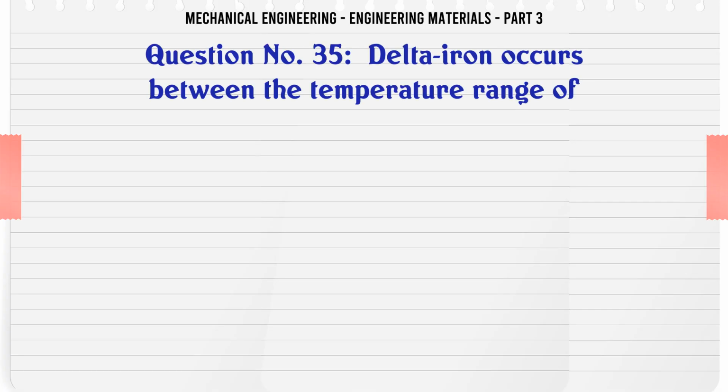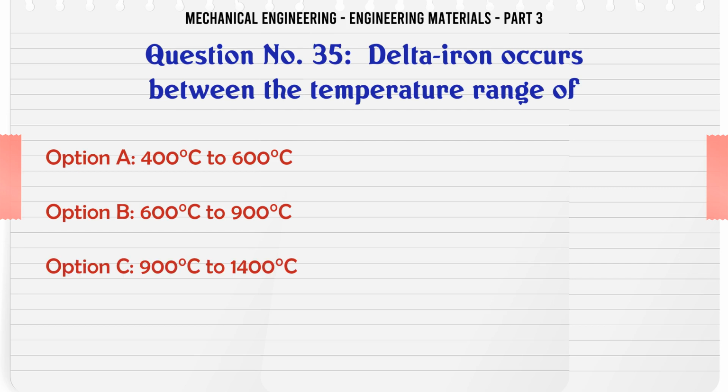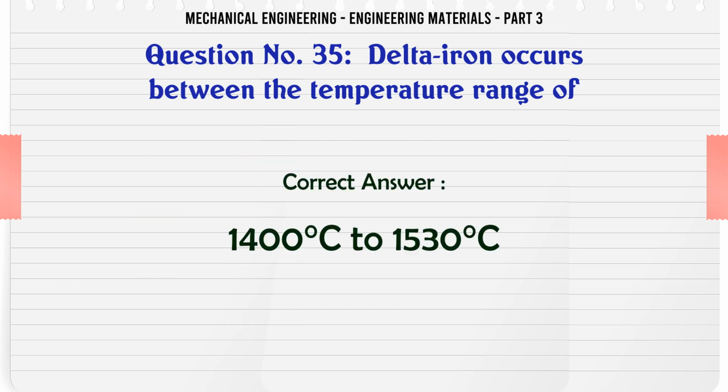Delta iron occurs between the temperature range of: A. 400 C to 600 C, B. 600 C to 900 C, C. 900 C to 1400 C, D. 1400 C to 1530 C. The correct answer is 1400 C to 1530 C.